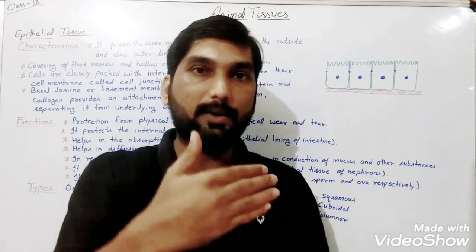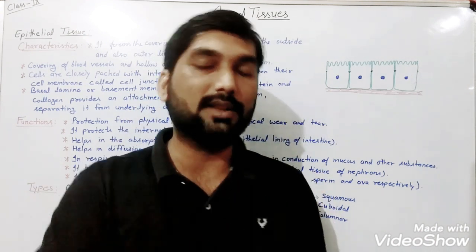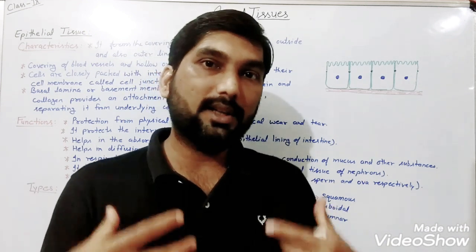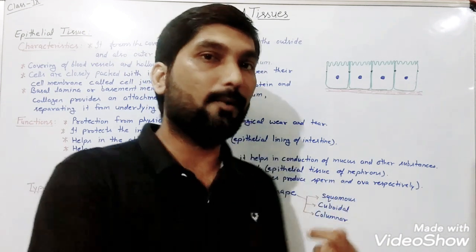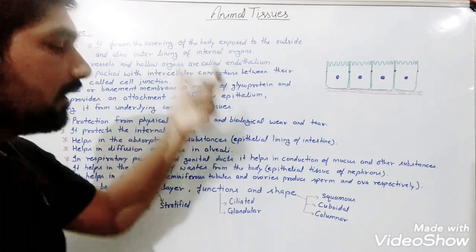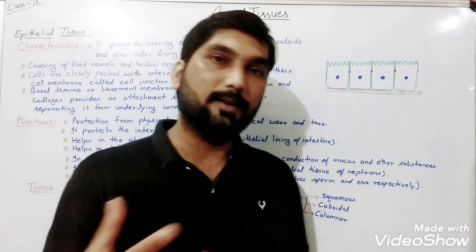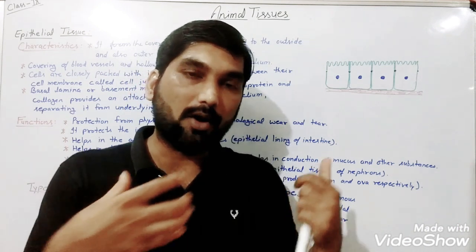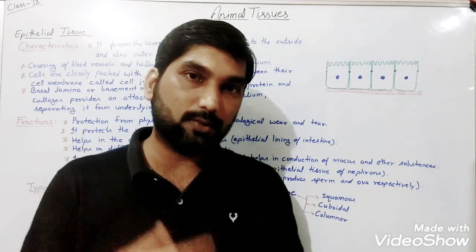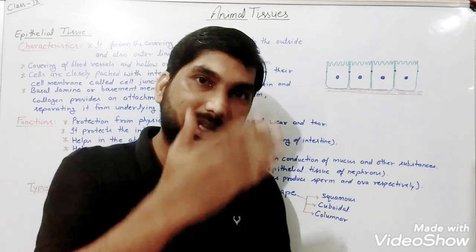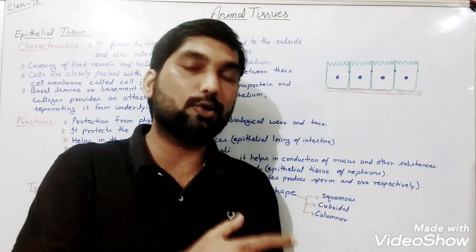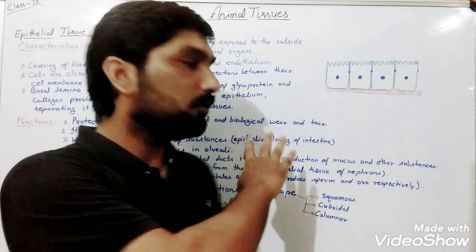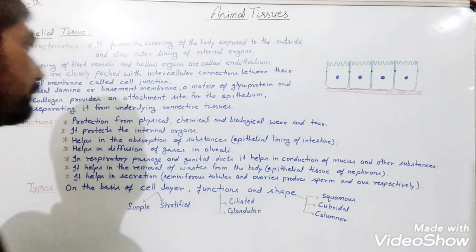It also covers the internal organs in our body, so not only the external covering, it also forms the internal coverings. When we talk about the alimentary canal, the kidneys, or the blood vessels, all the internal organs, their lining, their surface is also made up of this type of tissue that is known as epithelial tissue.